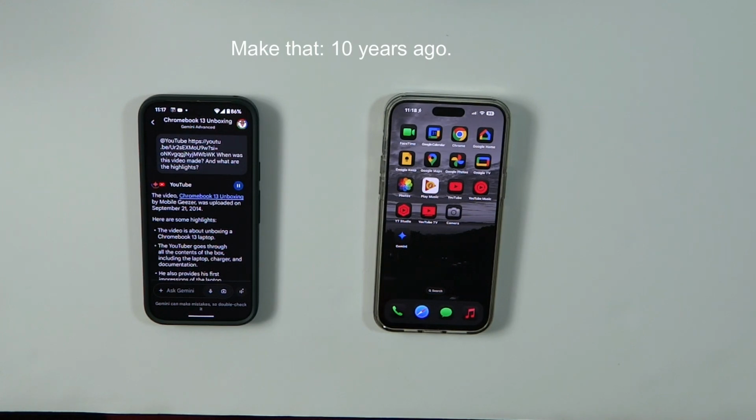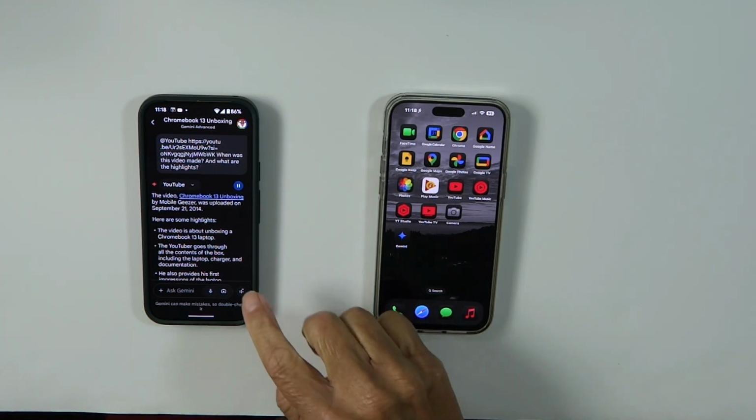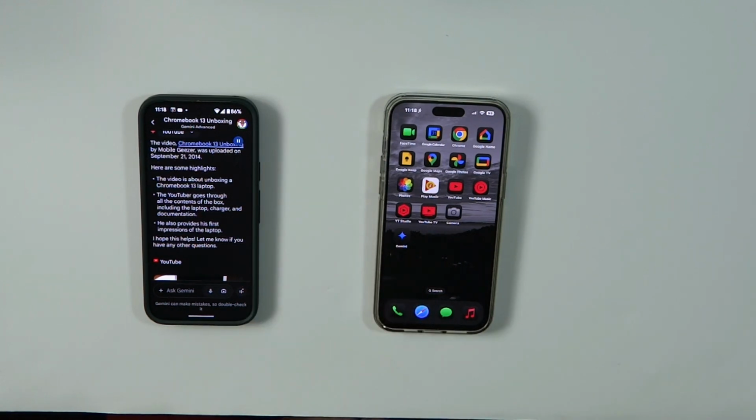The video, Chromebook 13 Unboxing by Mobile Geezer, was uploaded on September 21st, 2014. Here are some highlights. The video is about unboxing a Chromebook 13 laptop. The YouTuber goes through all the contents of the box, including the laptop, charger, and documentation. He also provides his first impressions of the laptop. I hope this helps. Let me know if you have any other questions.